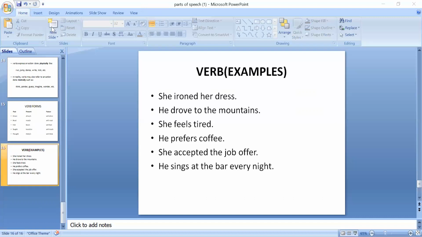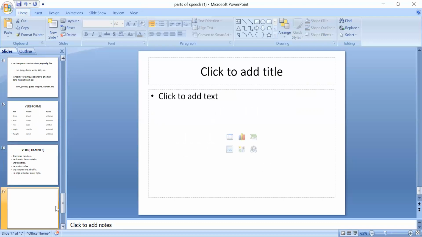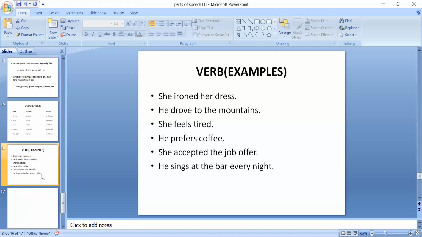Okay, students, now you are going to do the exercise which is in your Language Tree book. Let me tell you, it's Language Tree student book, page 14, vocabulary.